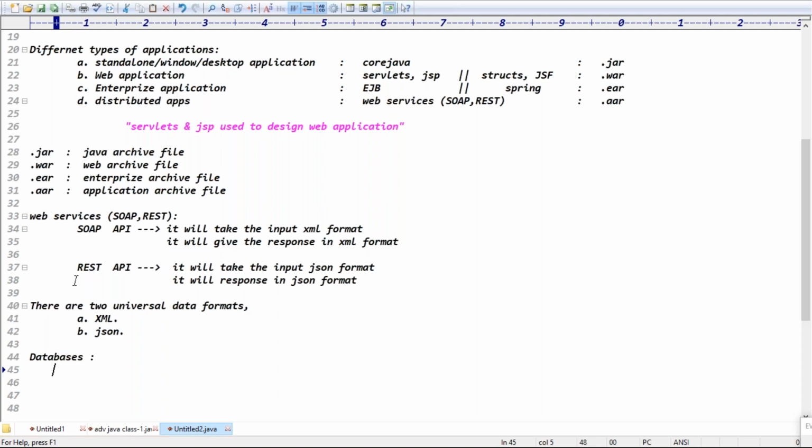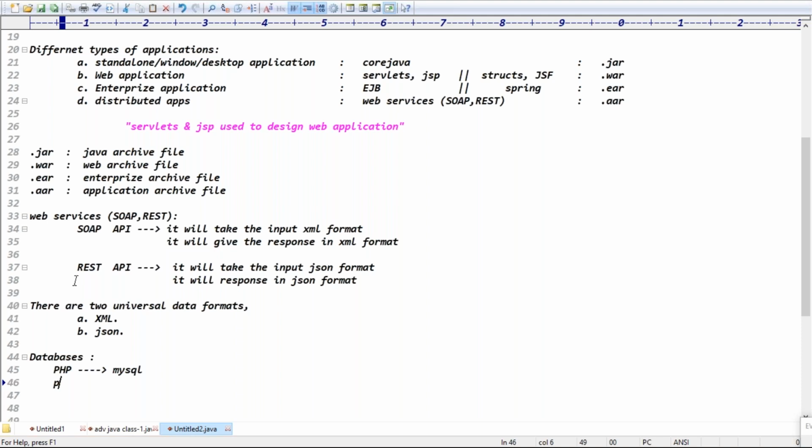See guys, every technology has its corresponding databases. So don't think one application mostly focuses on all databases, right? If you take PHP, PHP guys will not focus on the Oracle database or MongoDB database. PHP guys mostly focus on the MySQL database. Do you agree or not? Even they can connect with different databases, but the standard is the MySQL database.